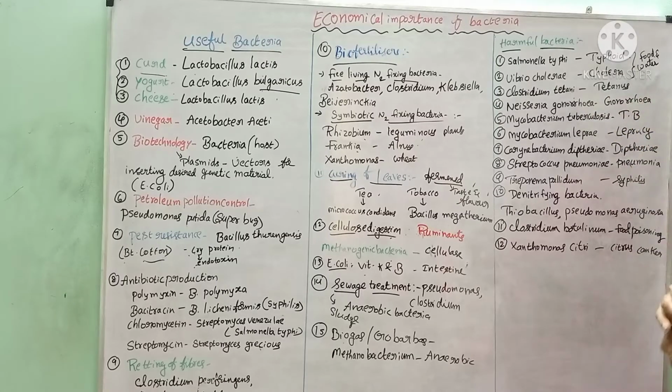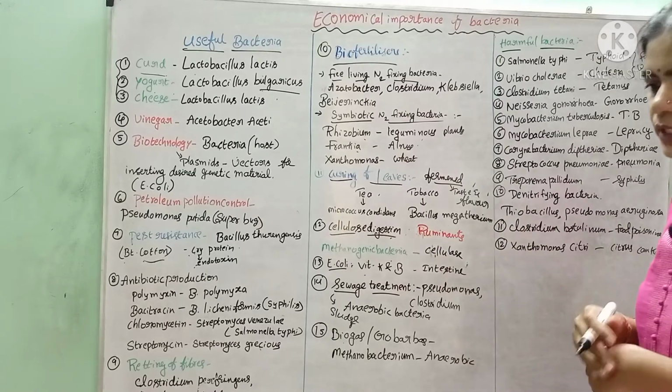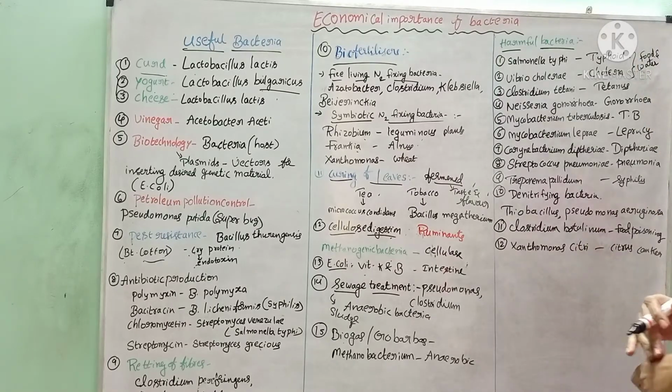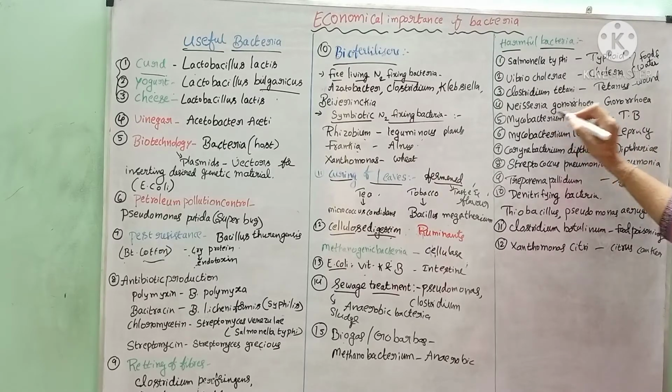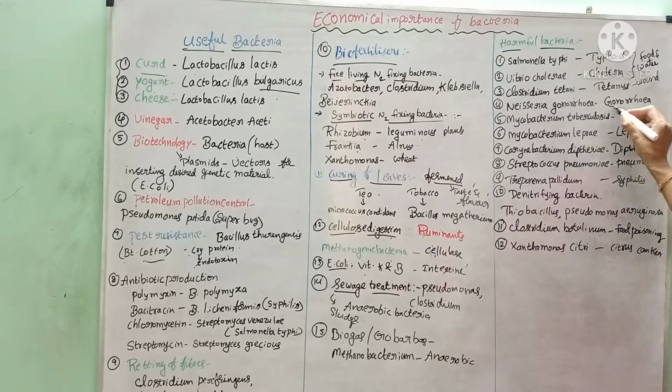If we have any open wounds which are not covered properly, they are full of dust. In those conditions, that wound is prone to this disease, and they will get tetanus. Hence it is called wound infection. Neisseria gonorrhea causes a disease called gonorrhea. It is a sexually transmitted disease, STD.